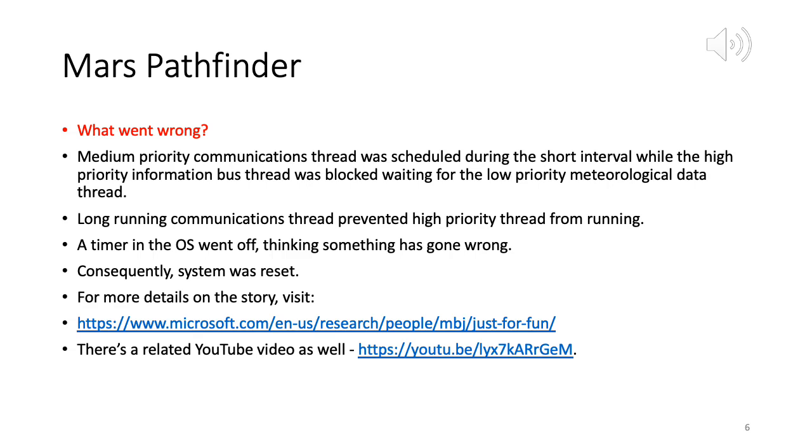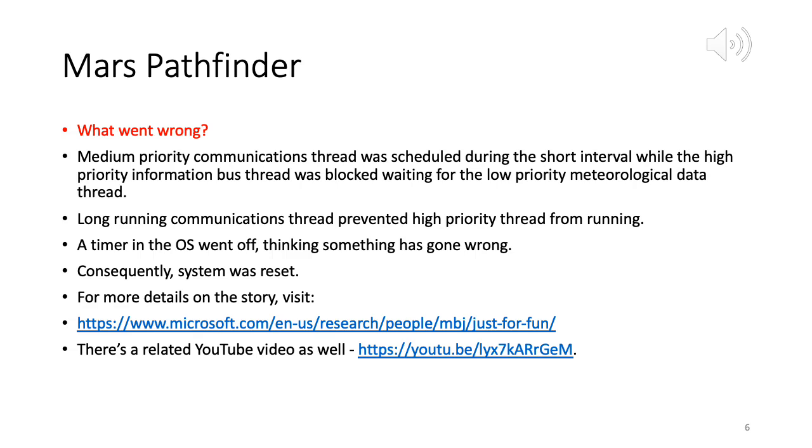Now when it's time to pick, the medium priority thread is picked. Then it runs, then the low priority runs, and then the high priority runs. So we have priority inversion. And to make matters worse, the communication thread, which was a medium priority thread, was a long running thread.